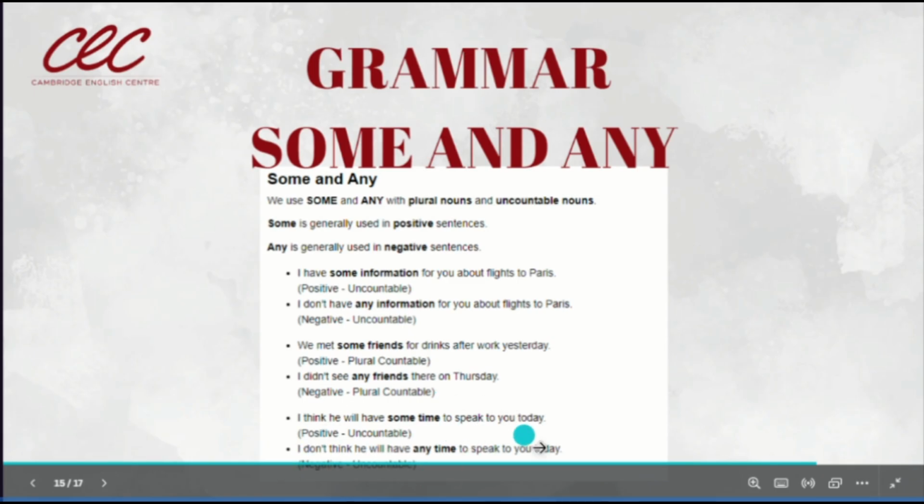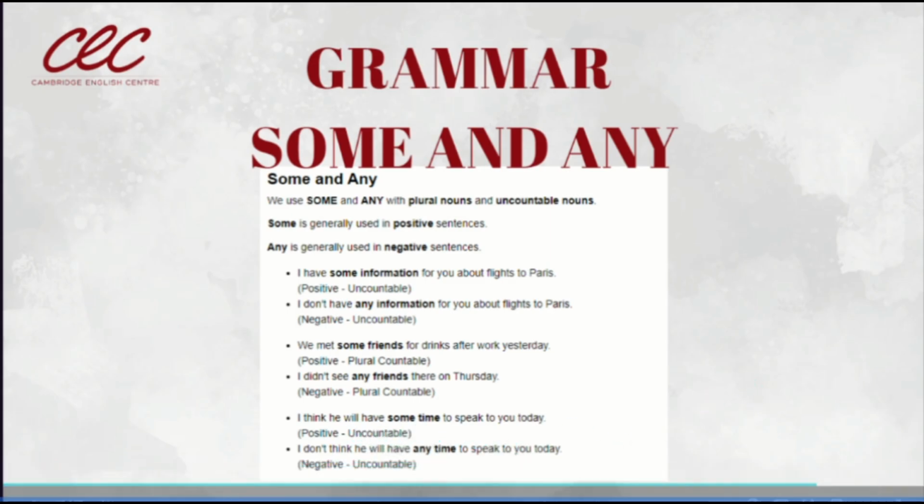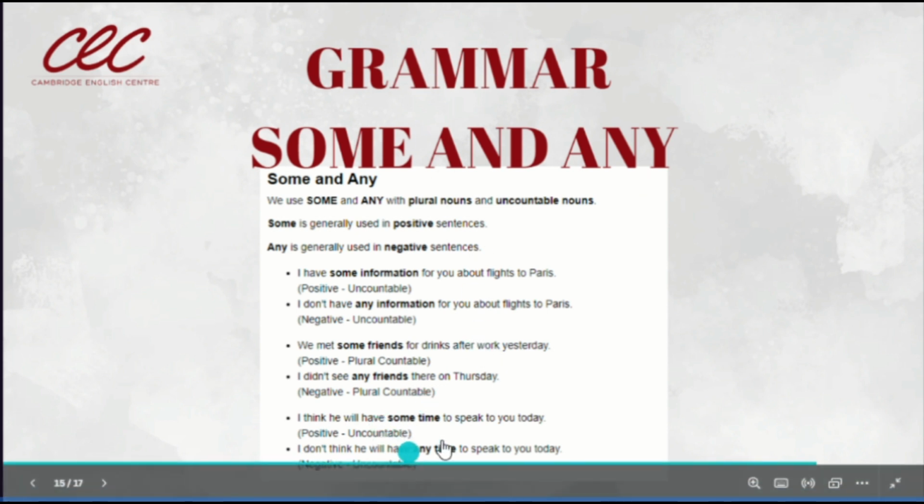Then we have another example. This is also with an uncountable noun. I think we will have some time to speak to you today. Creo que tendremos algo de tiempo, ¿sí? Para hablar contigo hoy. Tiempo, el tiempo es incontable, no lo podemos contar. Yes? Por eso es que está contado como uncountable noun. And when we are talking about positive statements, we use some.